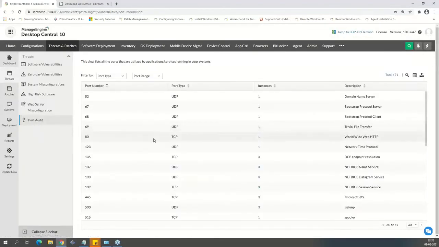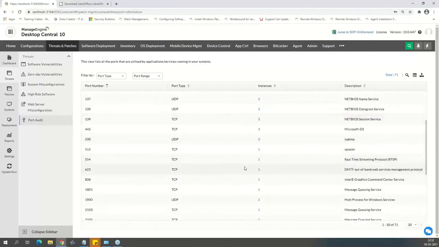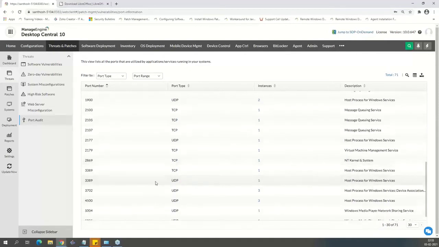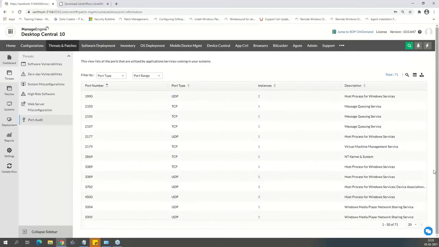And lastly, it's about port audit. Now, this is more of an audit rather than a vulnerability. It audits the different ports that are part of your endpoint and who's using them. So that also is needed, right? If I want to know, for example, if port number 808, 515, or 443, all these ports, if somebody is using them illegally to get into the system, you will get an audit of what ports are being used and which service is running at the endpoint level. It's more of an audit, and you can take a call whether to shut those services down or not. So it's more about auditing.